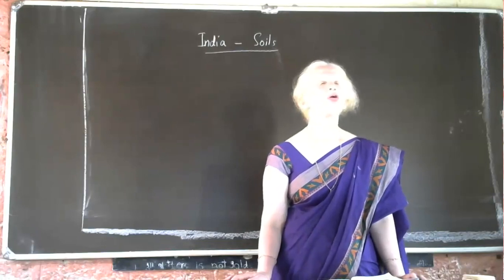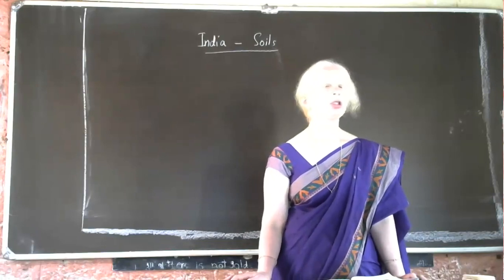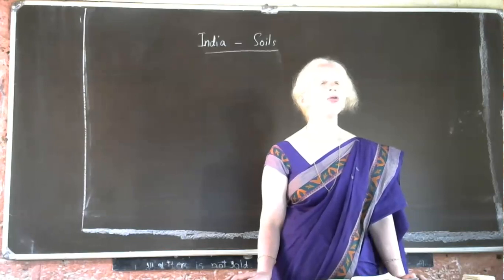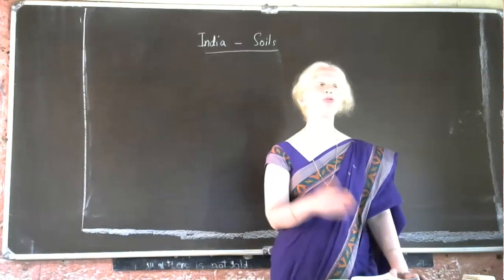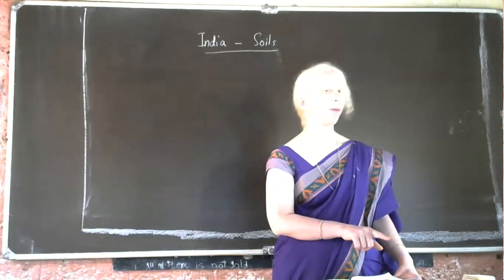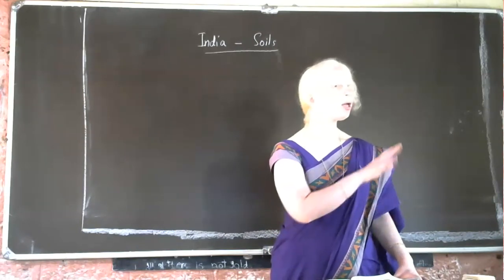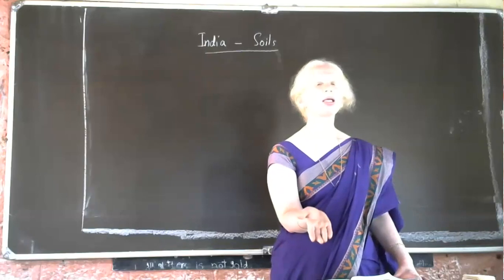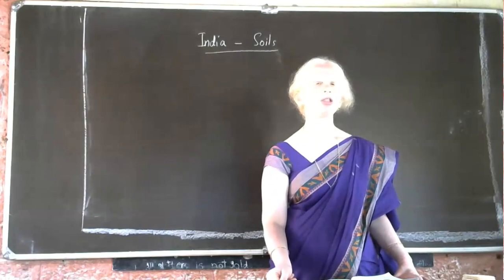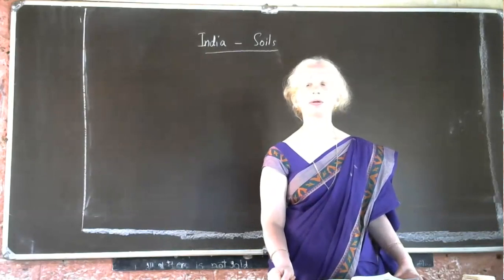Now, for 2 marks, you can expect one question: what are the differences between red soil and black soil? So you have to concentrate on the features of black soil and red soil. You know how black soil is formed. It is formed by the weathering of basalt rock. How is red soil formed, Yashaswini?